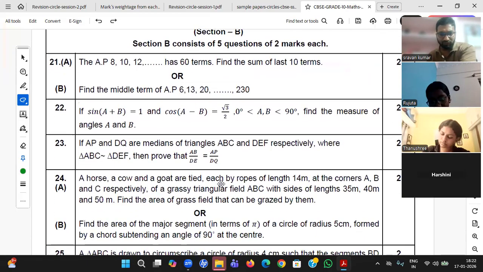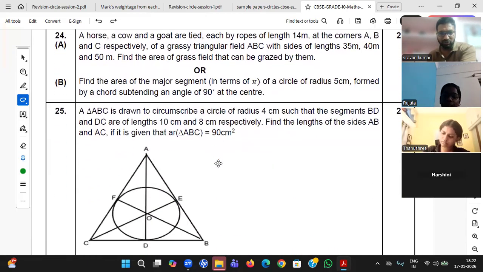Okay, so you see, two MCQs we finished. Now we should go for the 2 mark question. 2 mark question is on the screen. Read carefully. Try to give the answer.